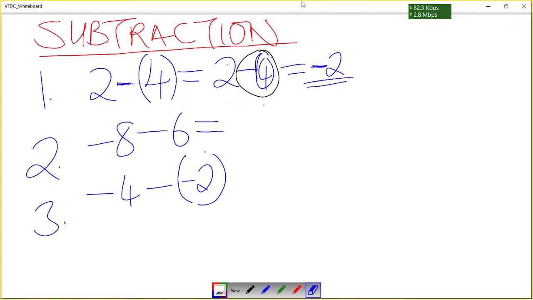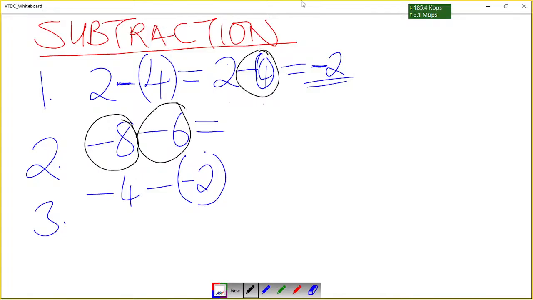Okay, so we have negative 8 minus 6. So the same thing will happen. What we can consider now is we are dealing with both negative numbers, because if we look at 6 as a positive, after dealing a negative with a positive, it will give us a negative, which is negative 6, which is the same. So we consider both numbers as negatives.